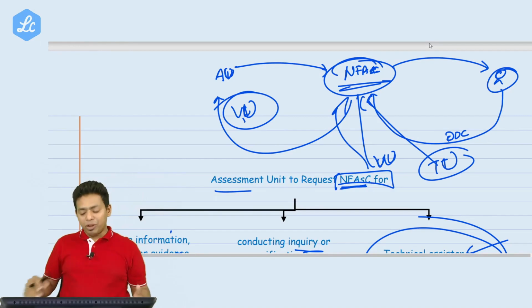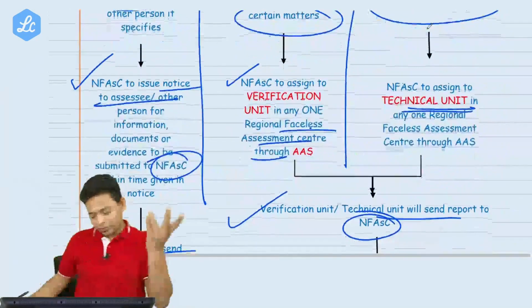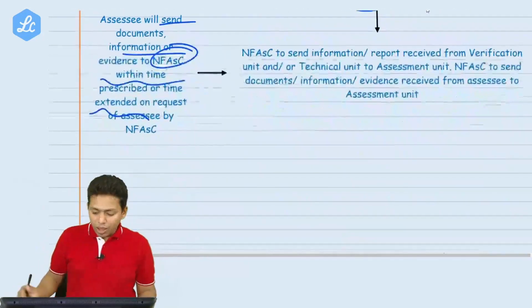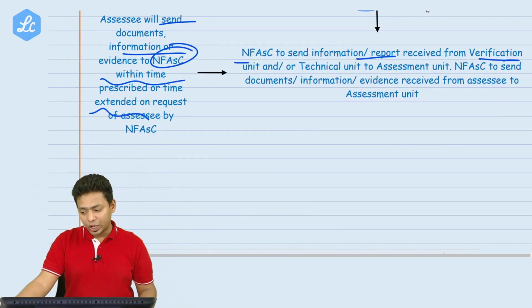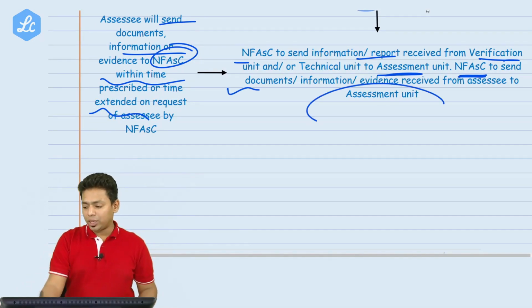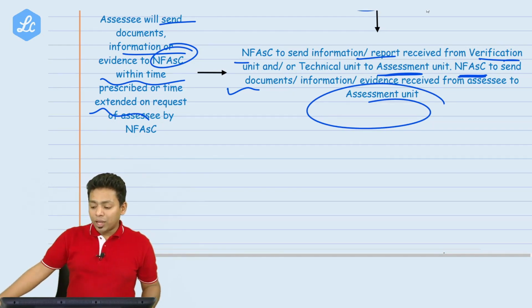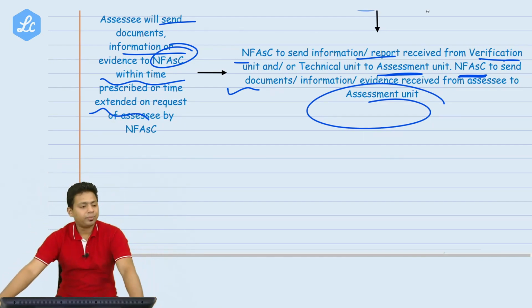The document will be accessible to the assessee as well as department, and NFSC to send the information and report received from the verification unit or technical unit to the assessment unit, and National Faceless Assessment Center to send the document and everything received from the assessee to the assessment unit.